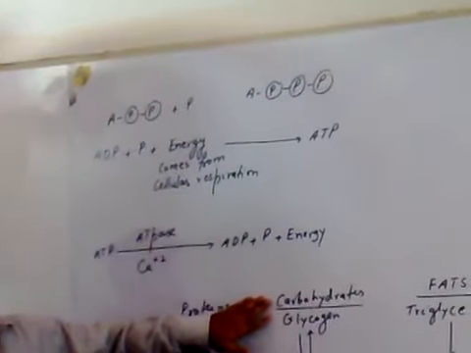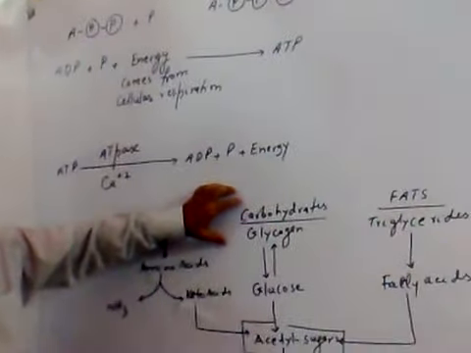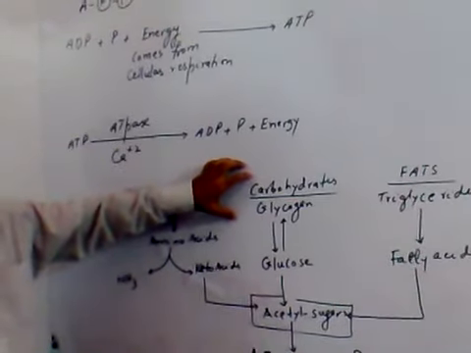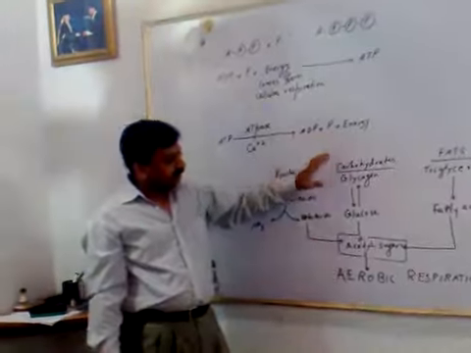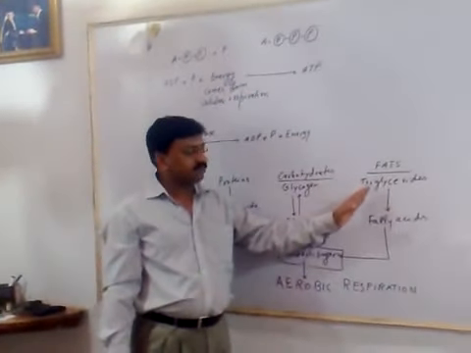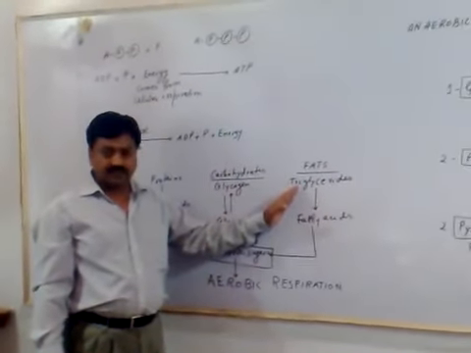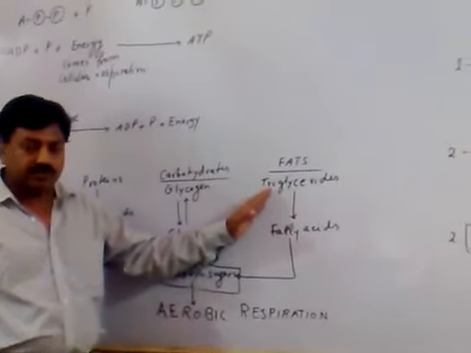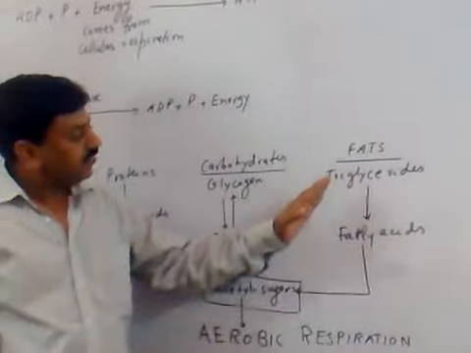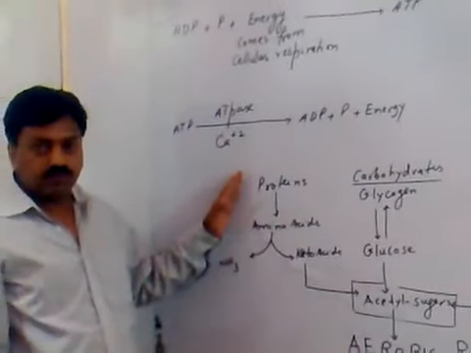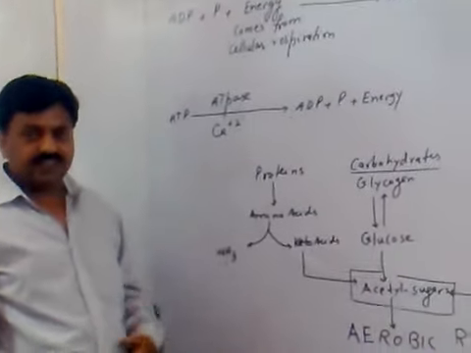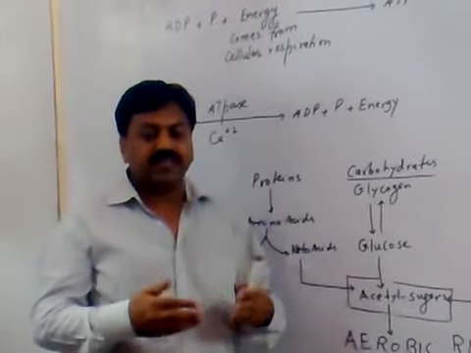Primarily, living things break apart carbohydrates to release energy in order to make ATP. But apart from carbohydrates, the human body and certain other living organisms also break down fats. And thirdly, proteins are also broken down to release energy to form ATP.